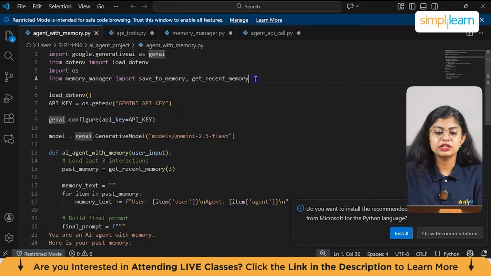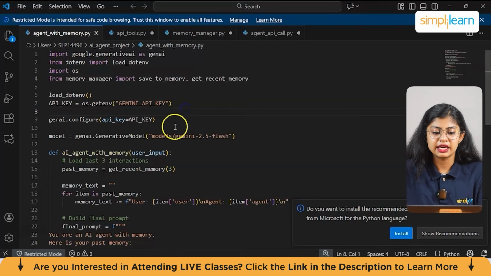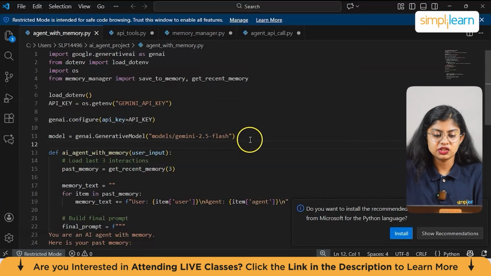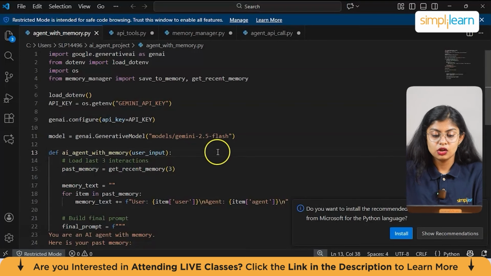So as I mentioned, all the basic libraries are imported. Here we have load.env and API key, and also genai.configure API key. This is also very normal, as you have already executed this. And then the model is also 2.5 flash, it's the same. Now coming here, we have a function which is AI agent with memory, with user input, and past memory is equal to get recent memory. So here it defines a function that takes the user's new message, loads the last 3 interactions, which is past memory, and then it retrieves the last stored conversation entries from the memory.